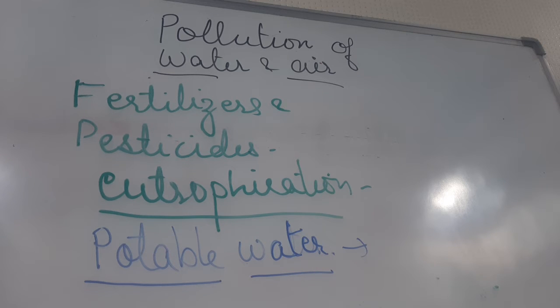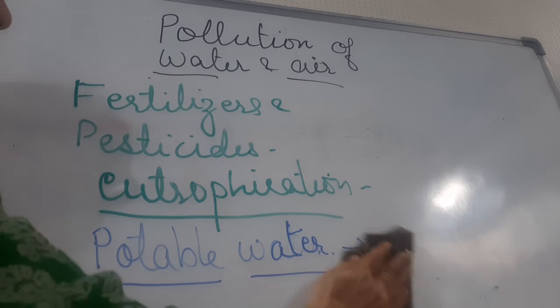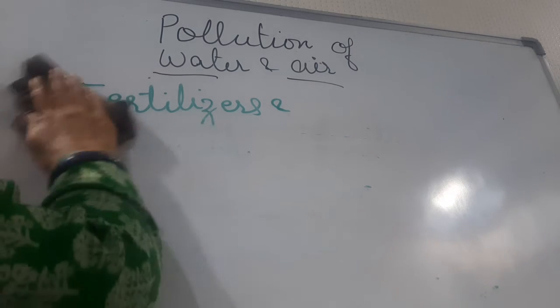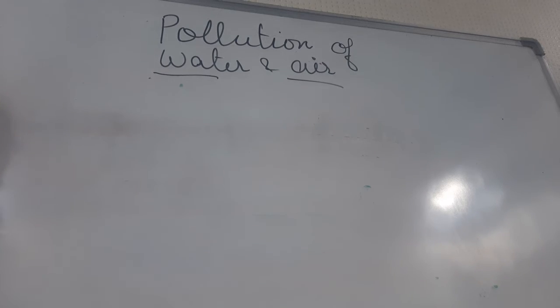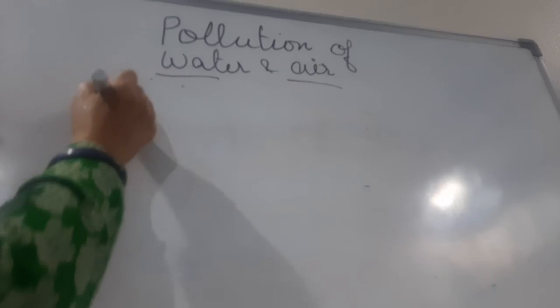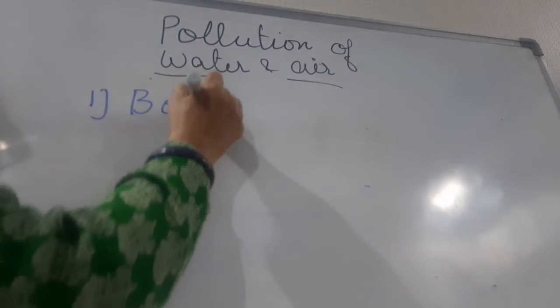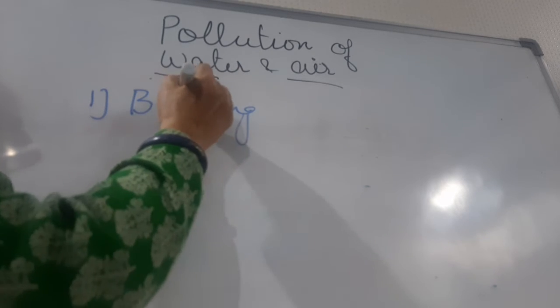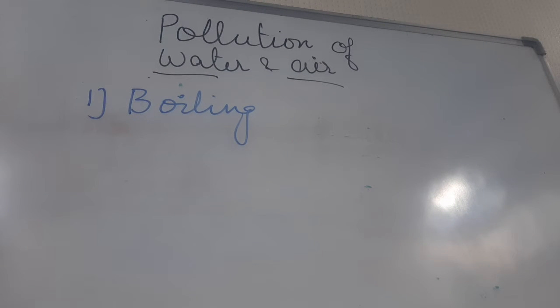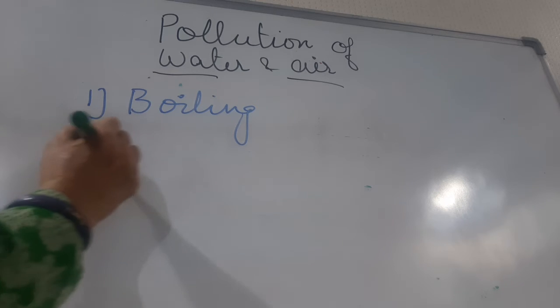Okay, children, there are many other ways which help at home. Water can be made potable at home also. How? By following a few methods. Number one is boiling the water. We all know that if we boil water for 15 to 20 minutes, all the germs and microorganisms will be killed.